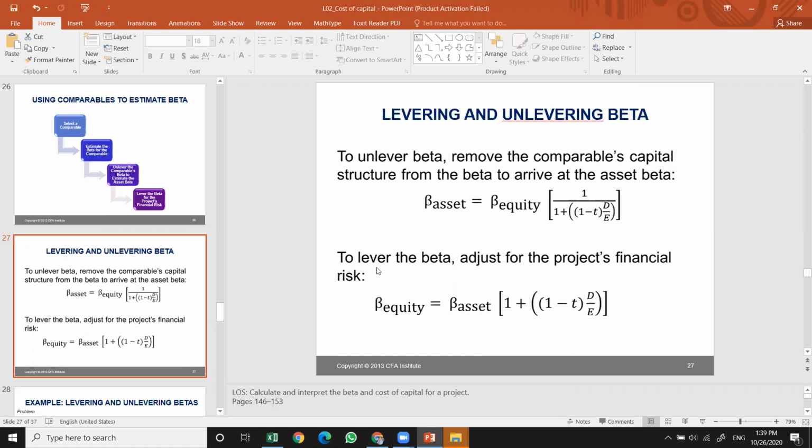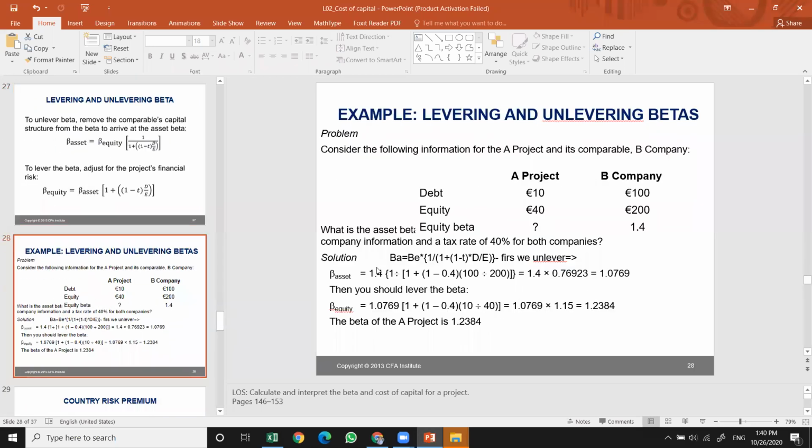To lever the beta, we adjust for the project's financial risk. I know you might be lost here, with levering and unlevering the betas and so on. When we get into the examples with levering and unlevering, then you will really understand what I mean. We'll have some comprehensive examples where we're going to use this estimation for certain projects, special cash flow.